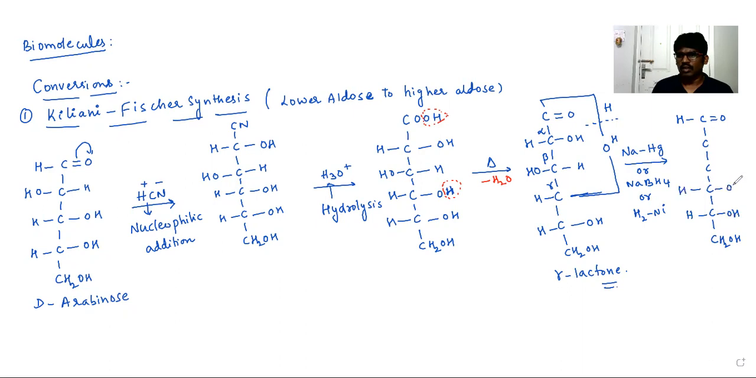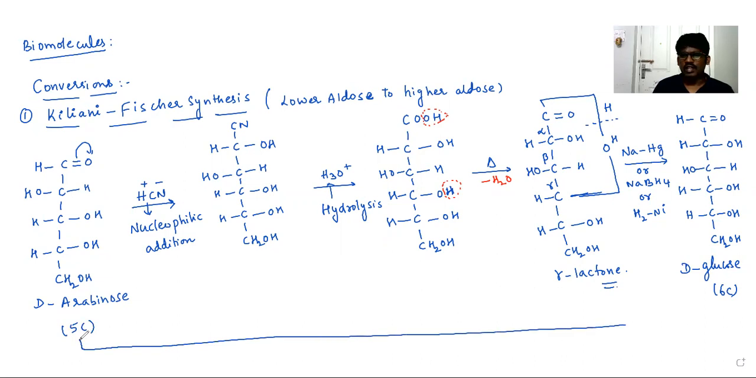Now we got OH back. It is H, OH, OH, H. This is nothing but glucose. It is a 6-carbon compound, and the starting one is a 5-carbon compound. The 5-carbon compound is a lower aldose, which can be converted into a higher aldose by the help of a synthesis called Kiliani-Fischer synthesis. Please copy it.